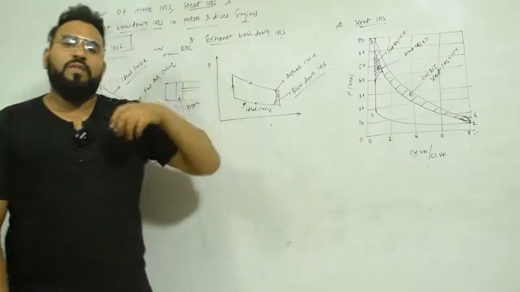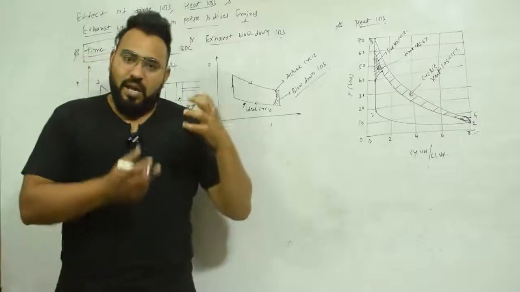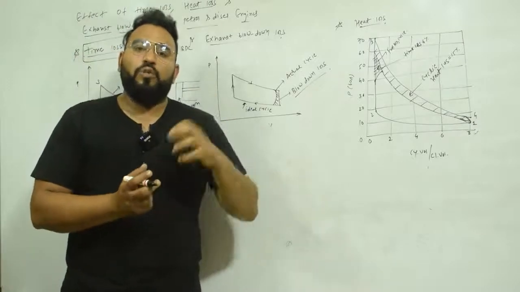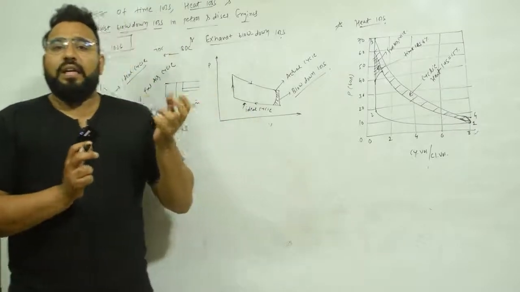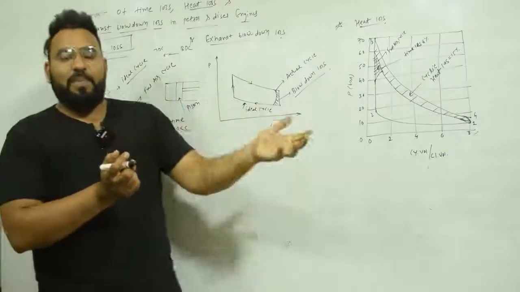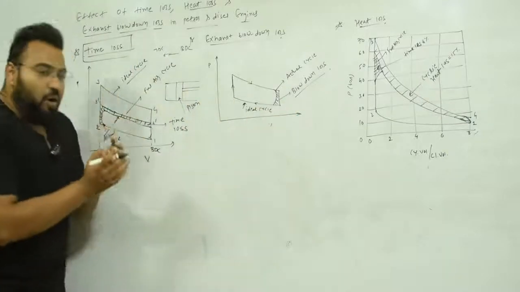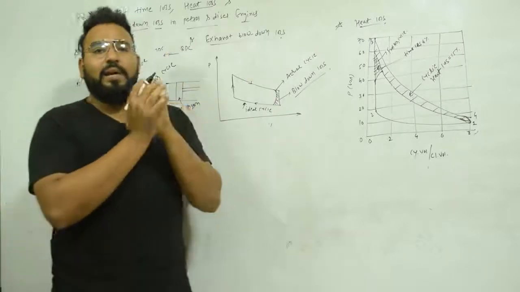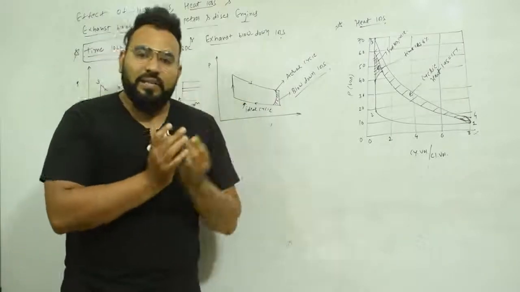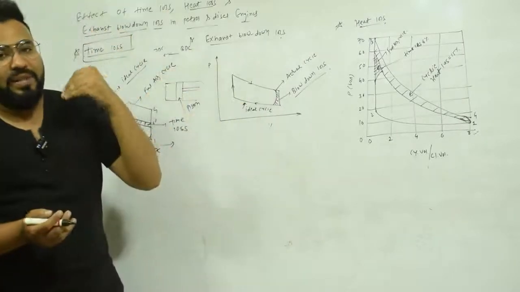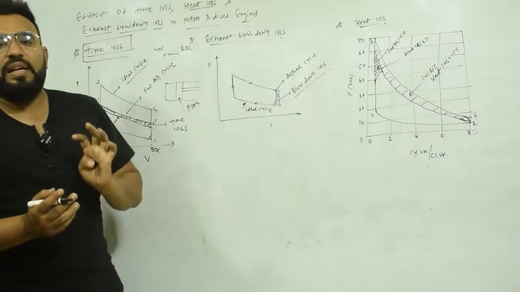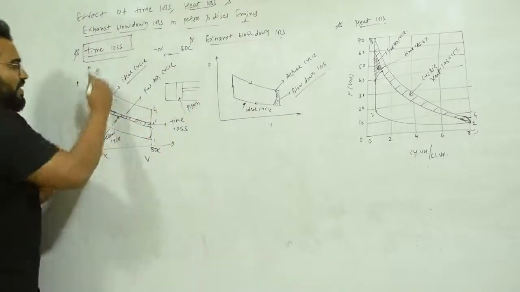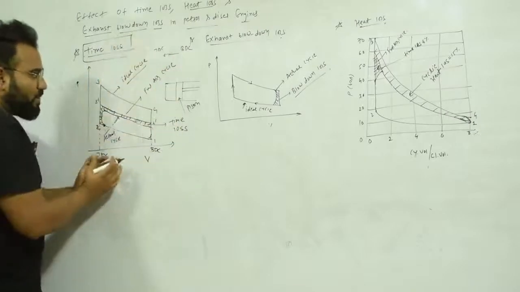So what we could do, we give the spark in advance, because in the actual cycle complete combustion takes some time. It cannot happen instantaneously, and also attaining the maximum pressure takes time because the complete combustion cannot take place instantly. That is why we lose time, and that is known as time loss. So this is what we have explained over here.